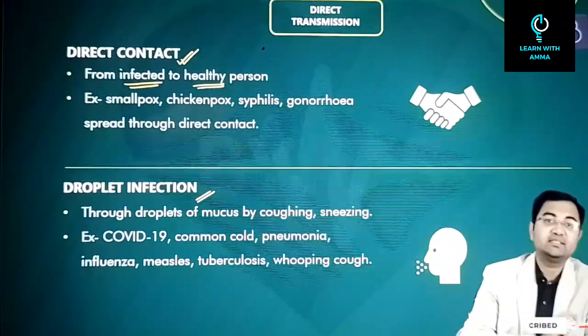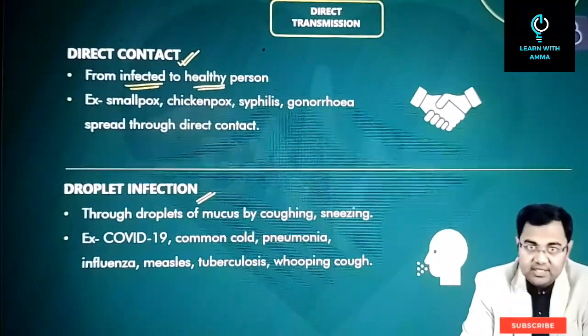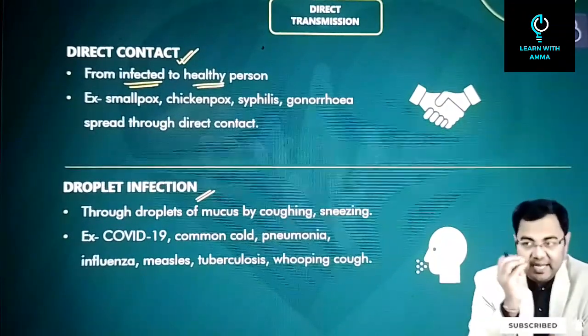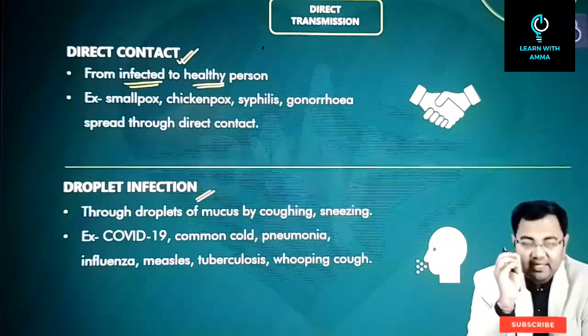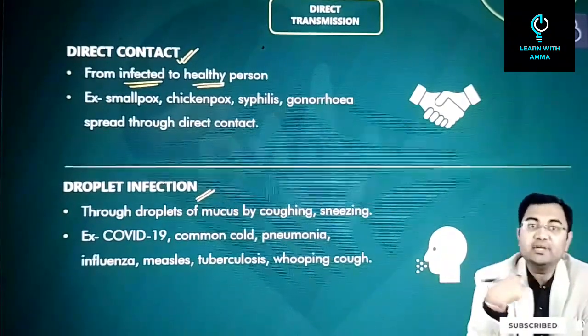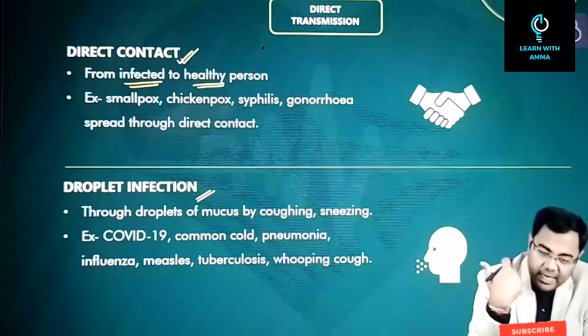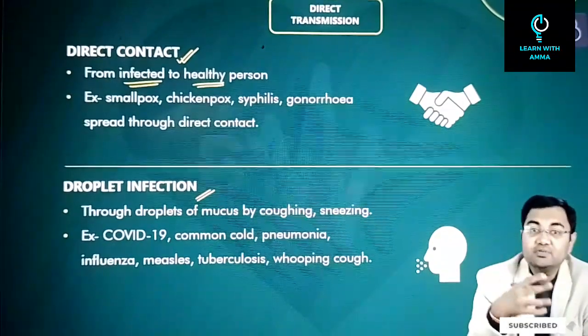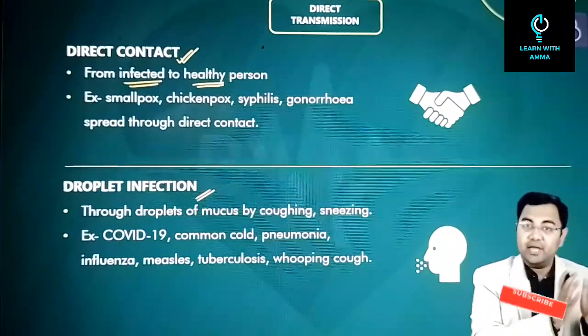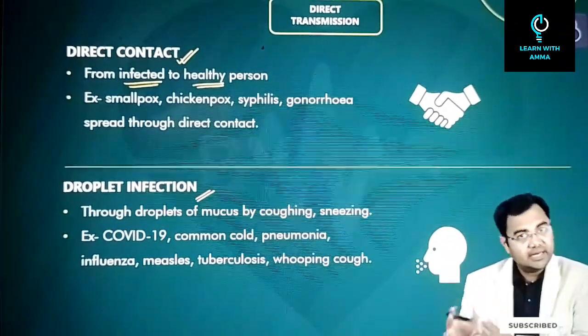This droplet has tiny particles of the disease or the pathogen, whether bacteria, virus or anything. Whoever is breathing in the same air will also get these pathogens in their system, and inside their system these pathogens will start to multiply, and thus the infection would have spread from an infected person to a healthy person.